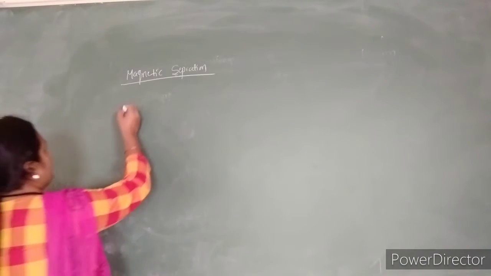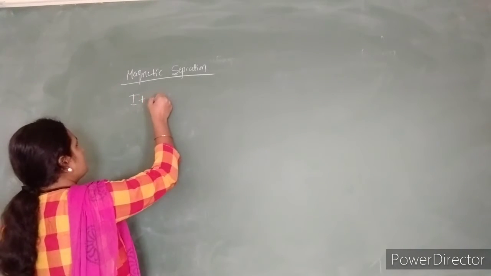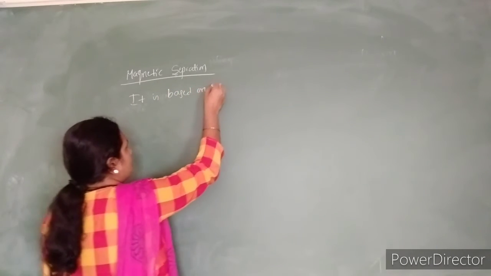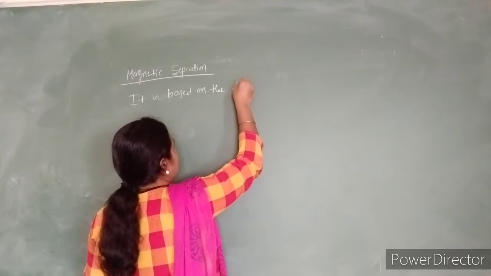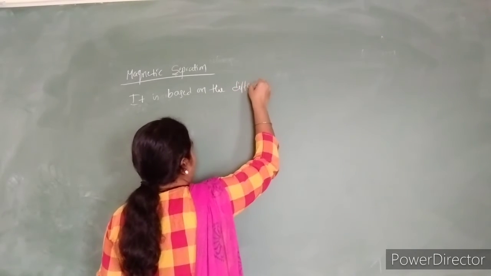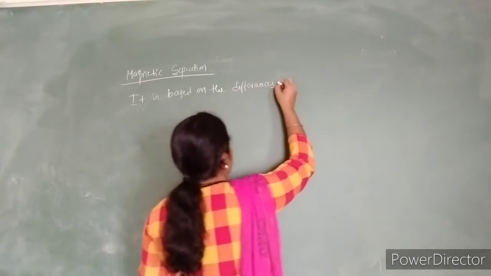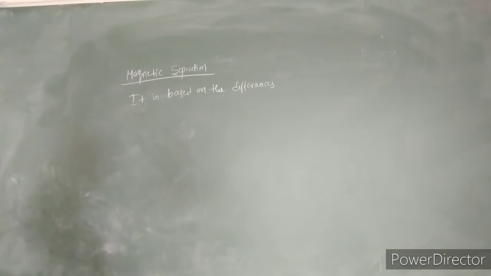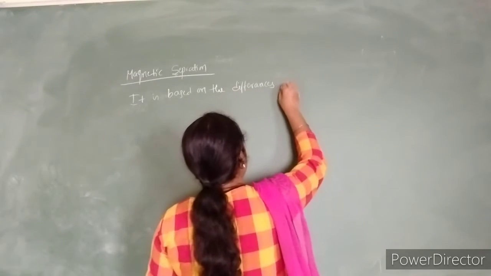It is based on the differences in the magnetic properties of ore and gangue.